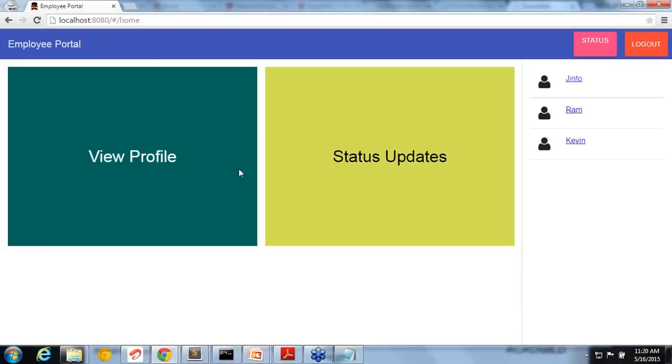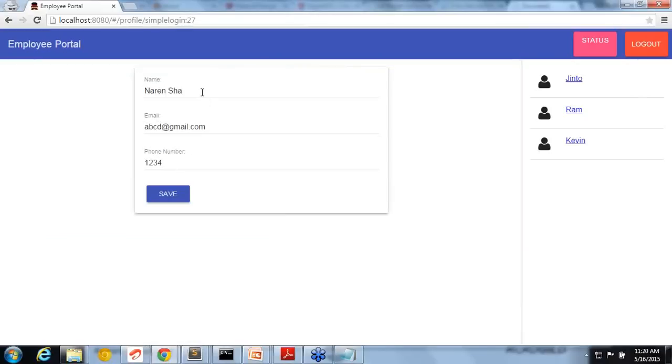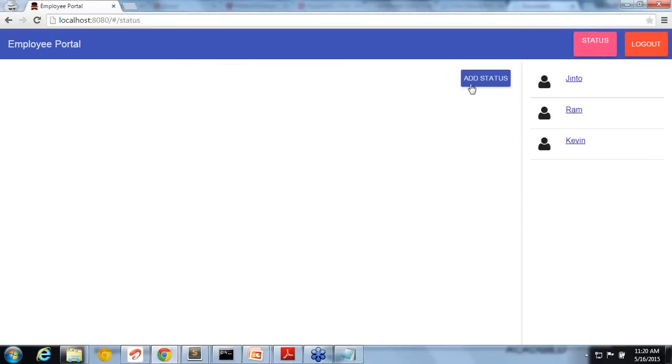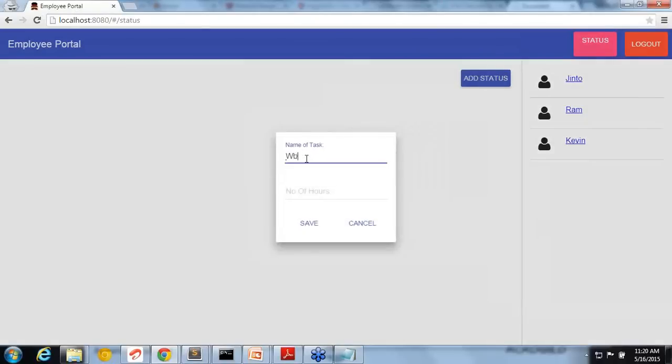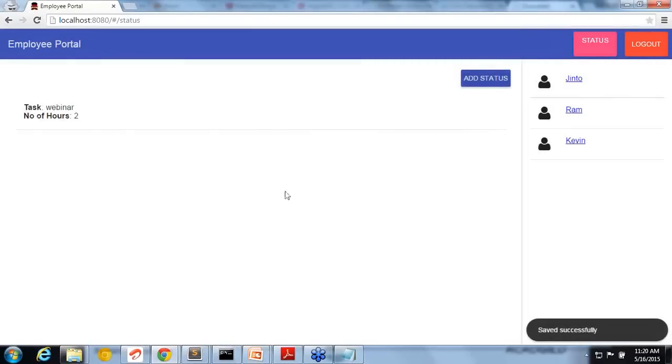It will show on the left side all the users or all the employees, and there are two options. One is the profile page, and one is the status. You can add your current daily status or something like that. In the profile page, you can see whatever the data is. You can update your data and save it, and it is saved successfully. In the same way, you can add a status. Let's say I'm adding a webinar, 2 hours. If I add it, it will be added here.